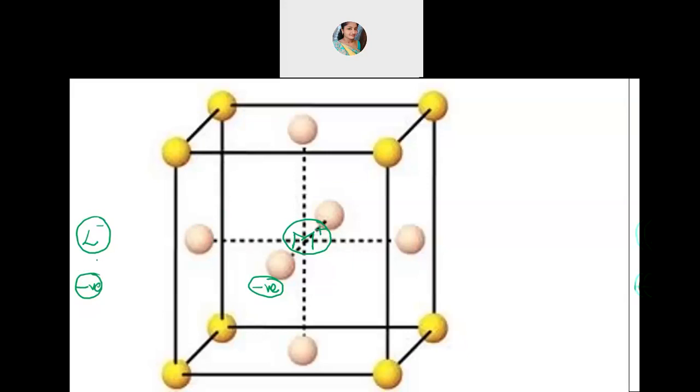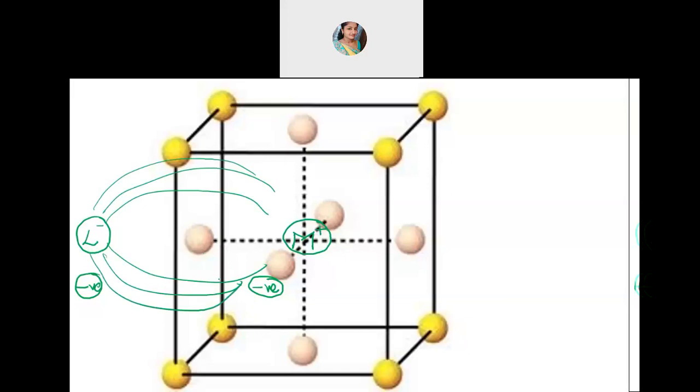The ligands have their own charged field around them, and the metals also have a field around them. These fields will exert some force on the other field. If the ligands are very far, the force exerted on all the orbitals of the metal will be the same. It will not be different.